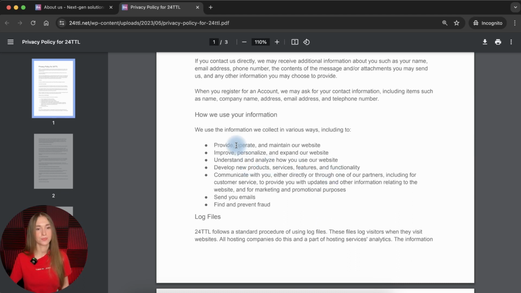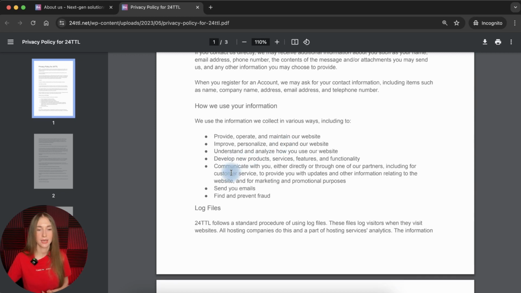Okay, so the first purpose: to provide and maintain the website, improve, personalize and expand the website, understand and analyze how you use the website, develop new products, communicate with you. We are talking about different communication forms or contact forms, send you emails, find and prevent fraud.